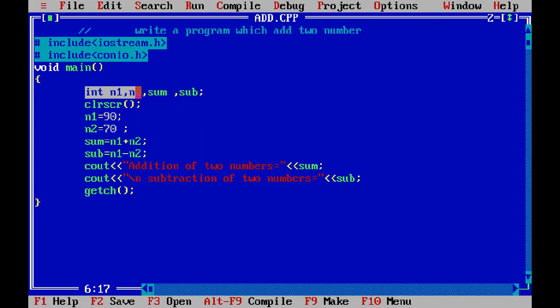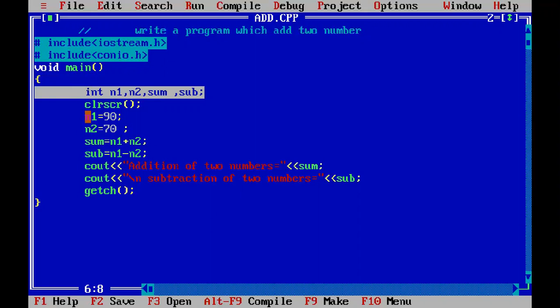This statement is called a declaration statement, a declaration of variables of type integer. Here int is called the data type, and n1, n2, sum and sub are the variables, and we assign integer values to these variables.